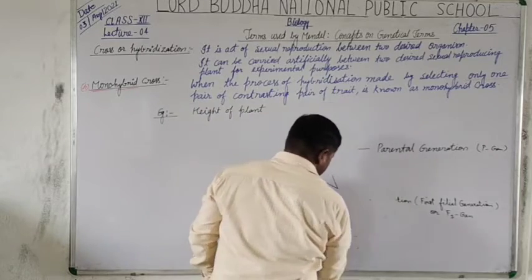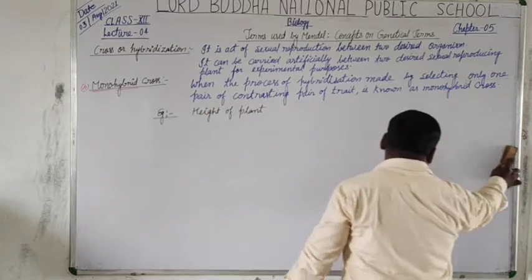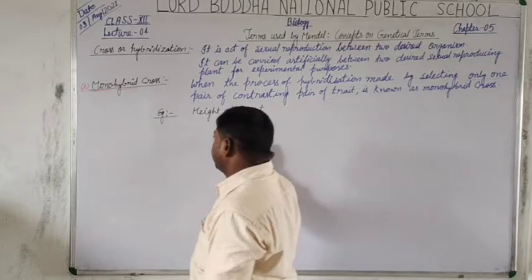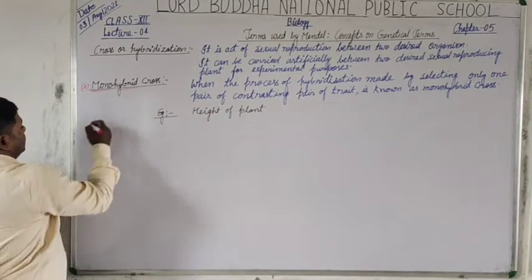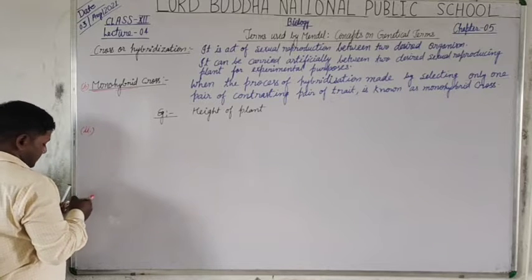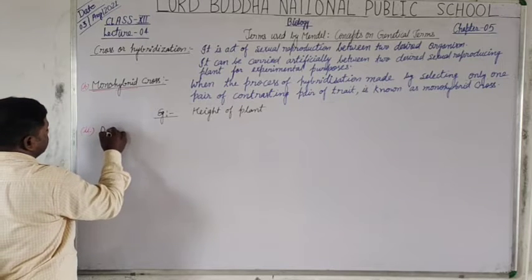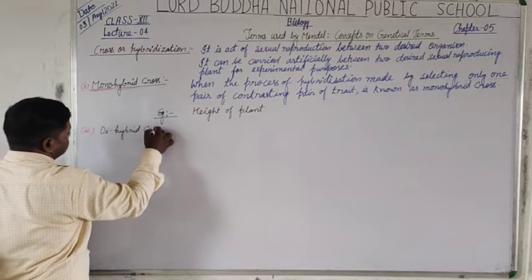Only the difference is that in monohybrid cross only one pair of selected traits is taken, but here, in dihybrid cross,